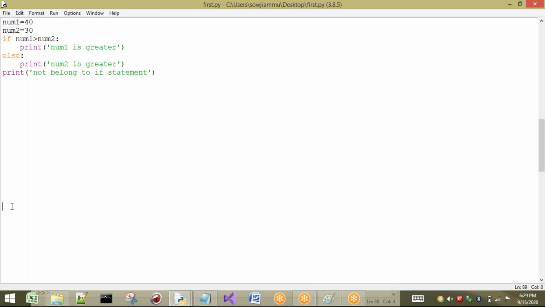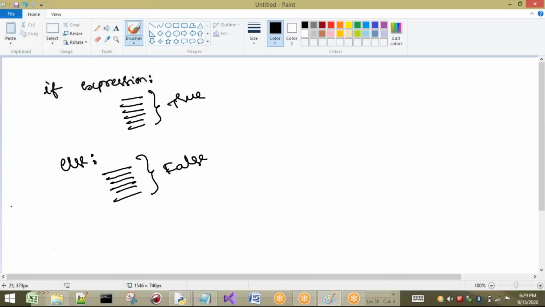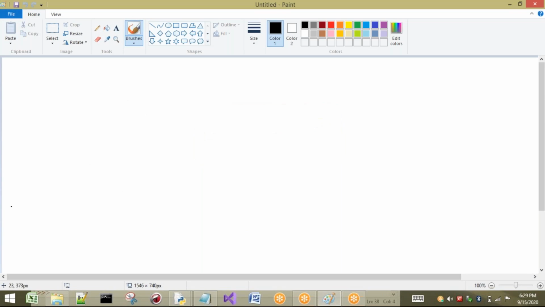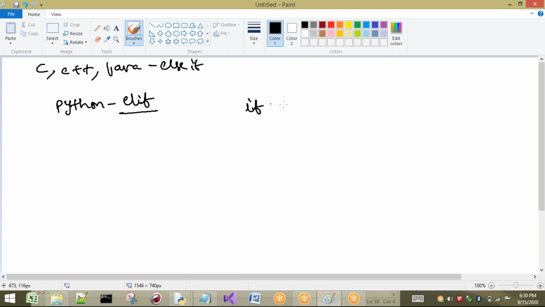Now a third one which gives us flexibility. In our other languages, in C, C++ and Java, we call it else if. But in Python we are going to call it elif, E-L-I-F. One more statement we are going to see now, that is elif.